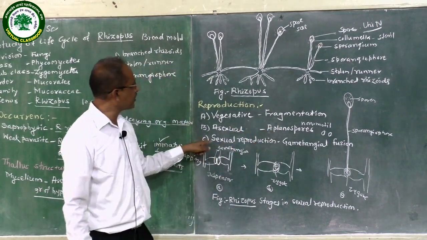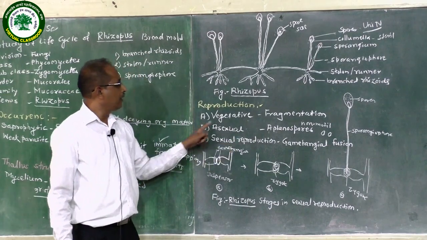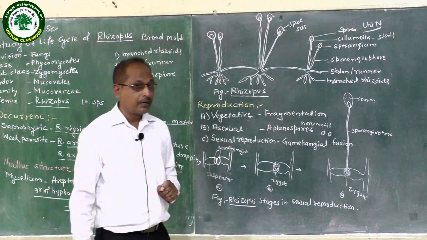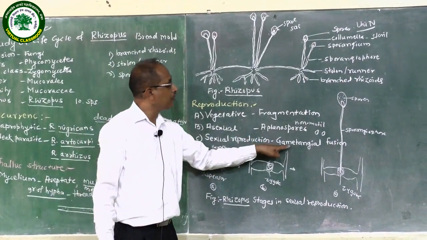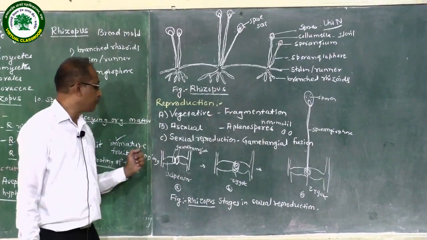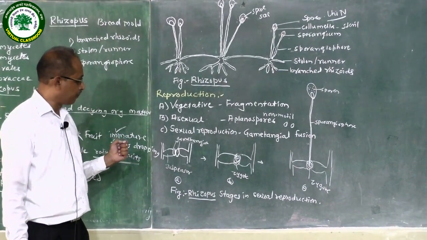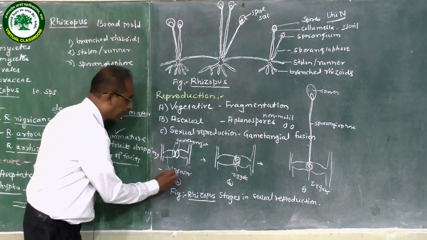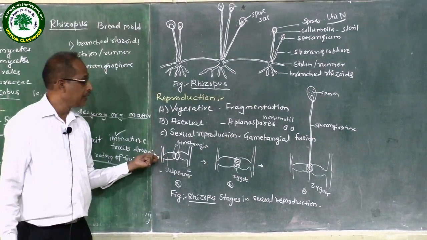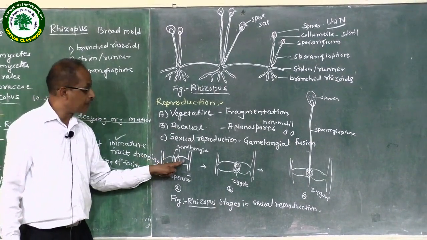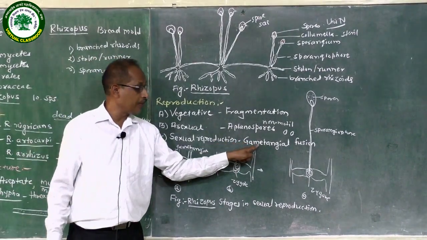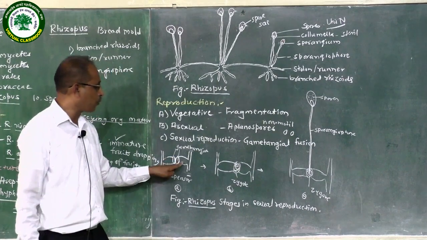Then last, sexual reproduction. In Rhizopus, sexual reproduction takes place by gametangial fusion. In gametangial fusion, what happens? It takes two thalli, that is, positive and negative thallus. There is formation of gametangia. In this type, both gametangia are morphologically similar, so gametangial fusion is isogametangial fusion.